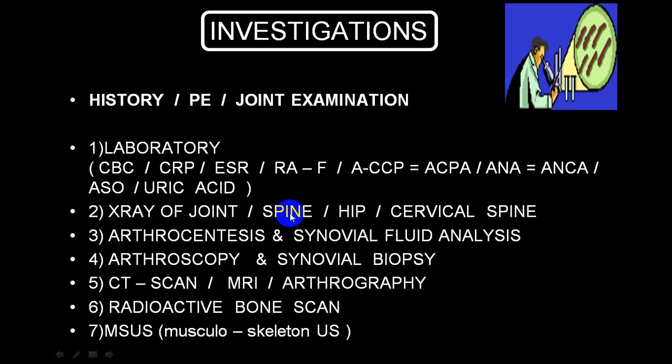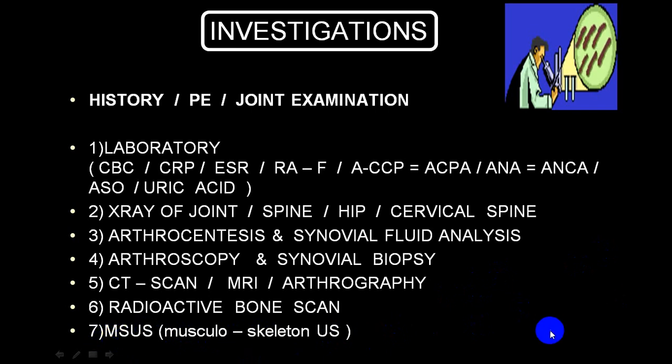X-ray for joints, spine, hip, cervical spine, etc. If you are suspecting inflammatory pathophysiology, arthrocentesis and synovial fluid analysis is a must. In some cases, arthroscopy with synovial biopsy is important. CT scan, MRI and arthrography are required in suspected cases of malignancy, trauma, etc. Radioactive bone scan again is useful to rule out malignancy. Ultrasound, called MSUS, musculoskeletal ultrasound, to rule out extra-articular, articular and intra-articular problems.